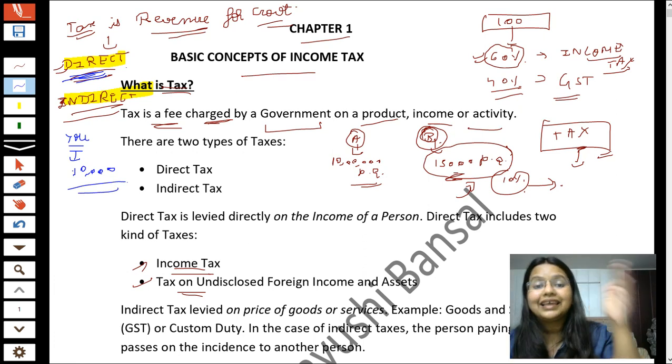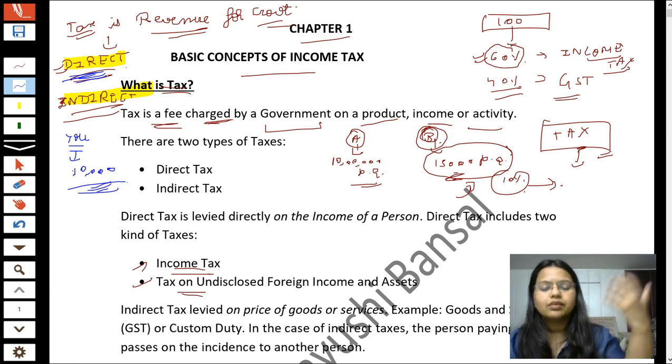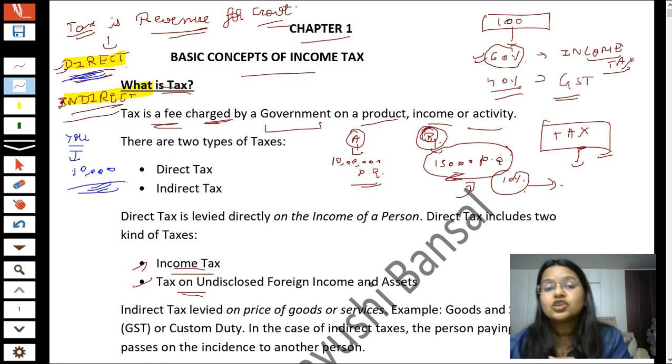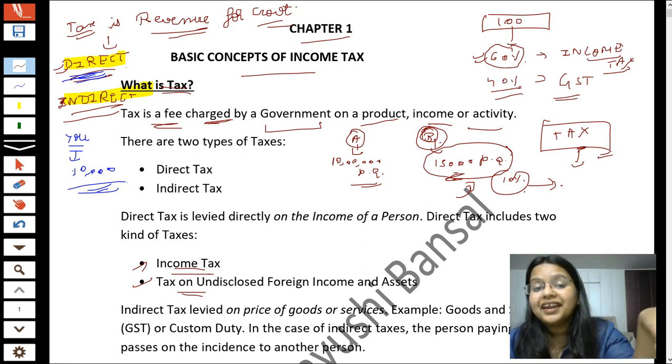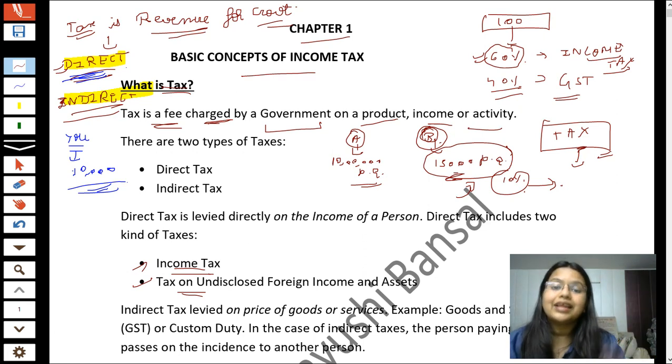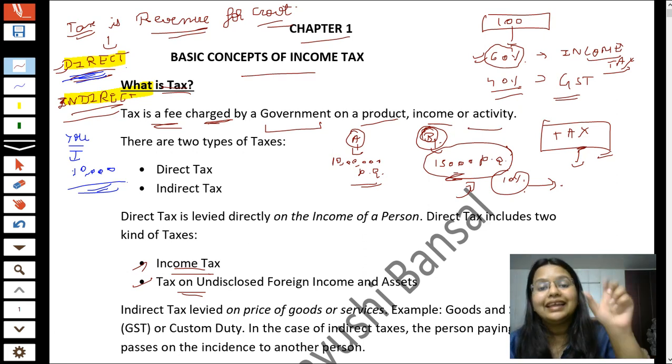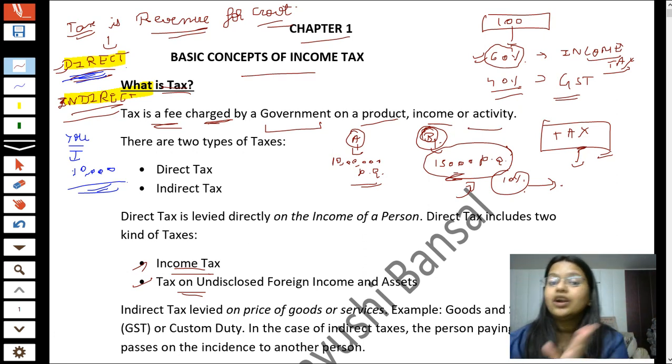You ask whether it is inclusive of GST or exclusive of GST. What this means is whether the 10,000 contains the part of taxes, that is, indirect tax, or not. If they tell you that 10,000 does not contain that part of tax, this means the 10,000 is exclusive of GST. It is not inclusive of GST.